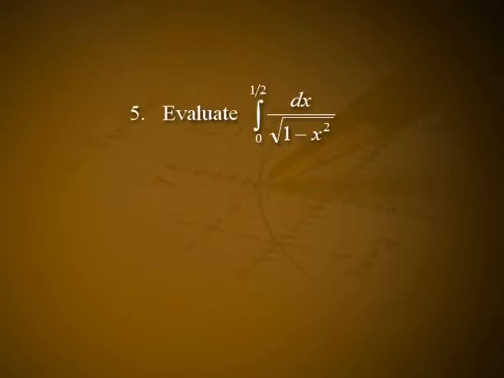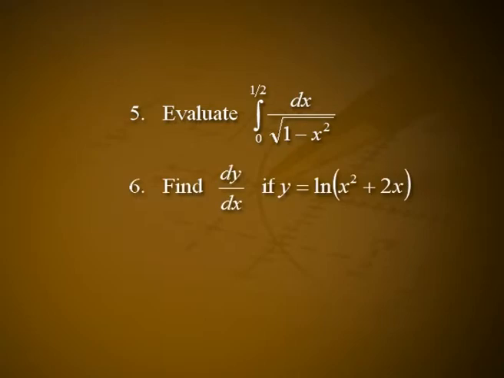Fifth one, evaluate integral from 0 to 1 by 2 dx divided by square root of 1 minus x². Sixth one, find dy by dx if y is equal to log (x² + 2x). Seventh one, evaluate integral x dx divided by 1 minus x².